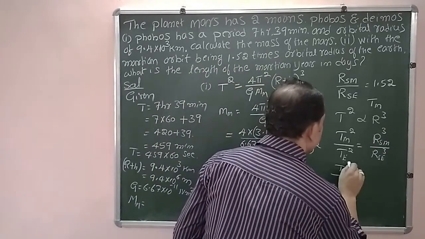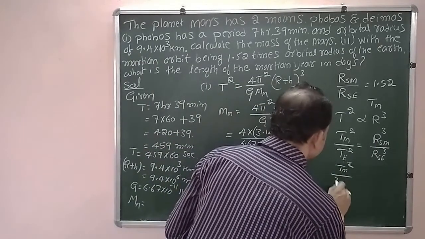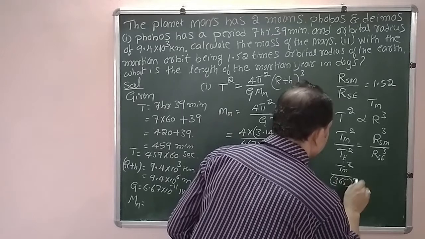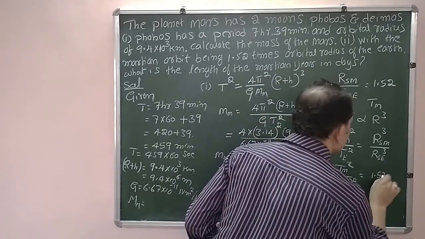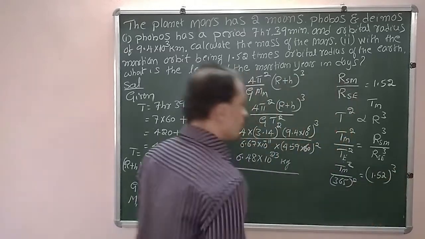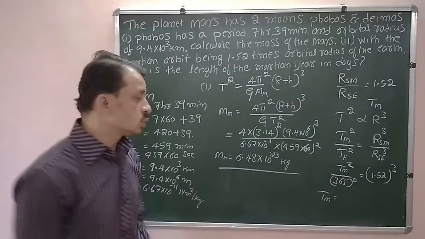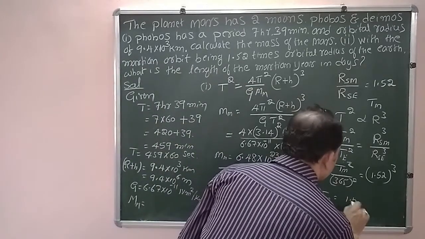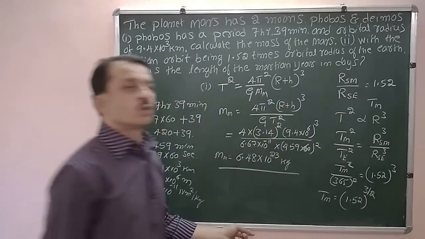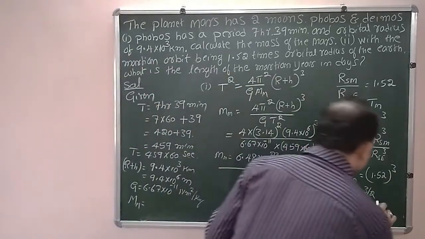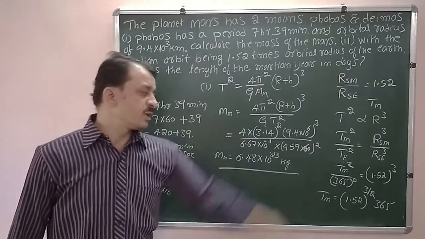Tm square divided by, what is the period of revolution of the Earth once around the Sun? It is 365 days. Is equal to this ratio I have given, 1.52 to the power of cube. Therefore from this one, what is Tm after taking the square root? You get 1.52 to the power of 3 by 2, because you have taken the square root, into 365. Now take the calculator and simplify this one.